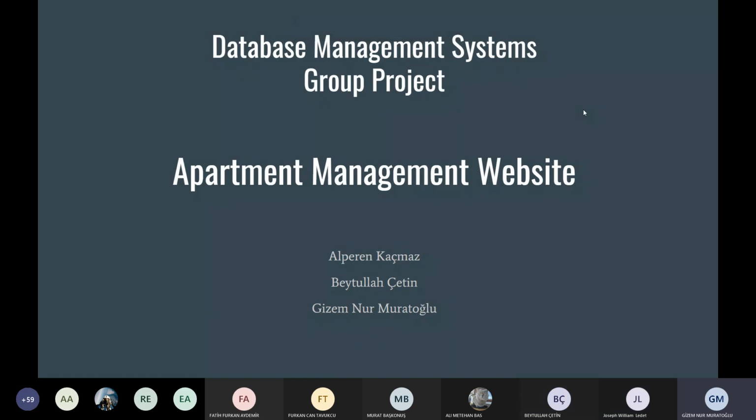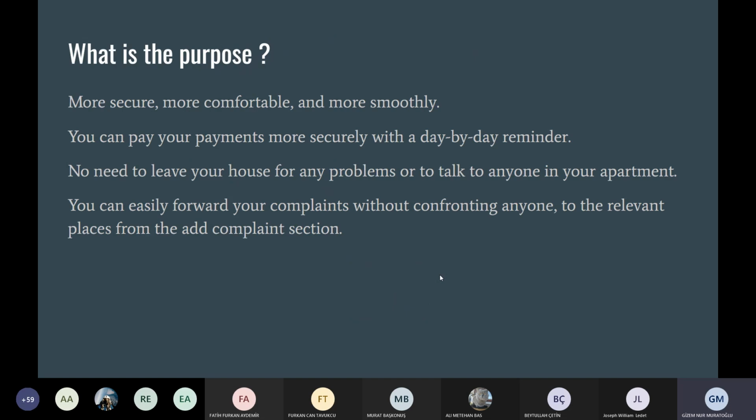Okay, hi everyone. Our project is an apartment management system, and our project members are me, Alperen Kaçmaz, and Beytullah Çetin. And what's the purpose? More secure, more comfortable, and smoother. You can pay your payments more securely with a day-by-day reminder. No need to leave your house for any problems or to talk to anyone in your apartment. You can easily forward your complaints to the relevant places from the Add Complaint section.